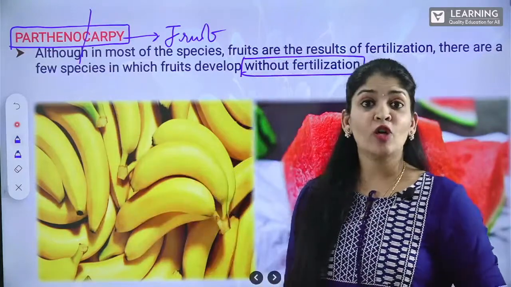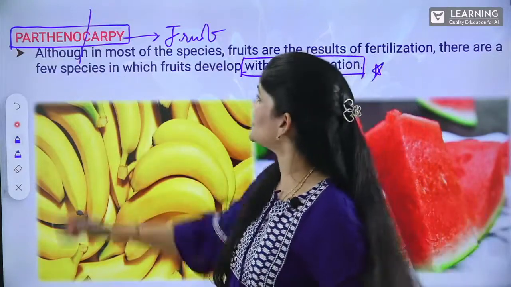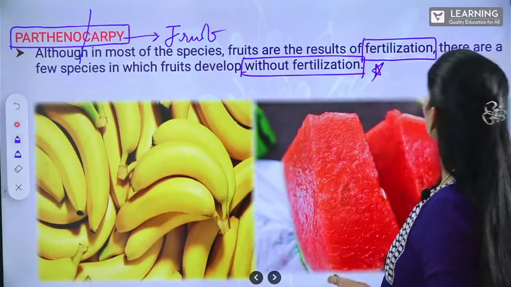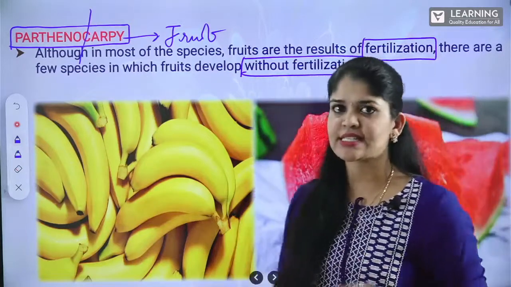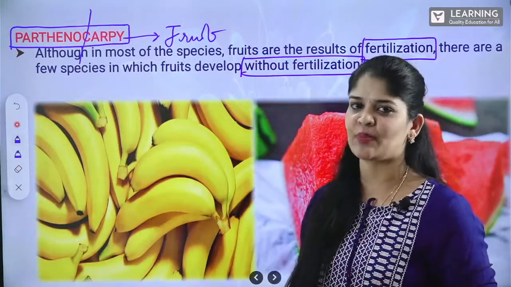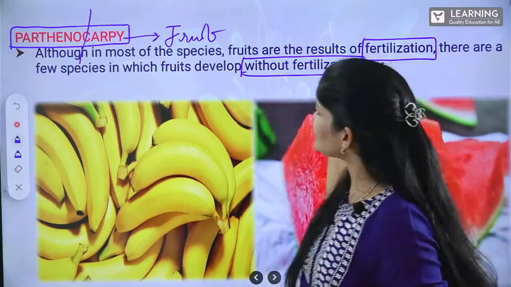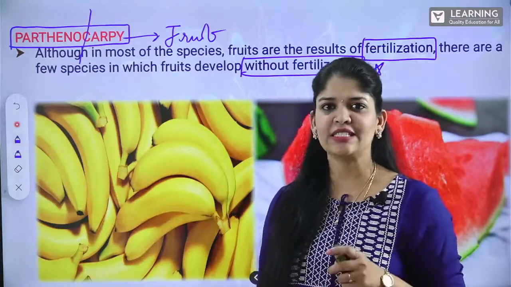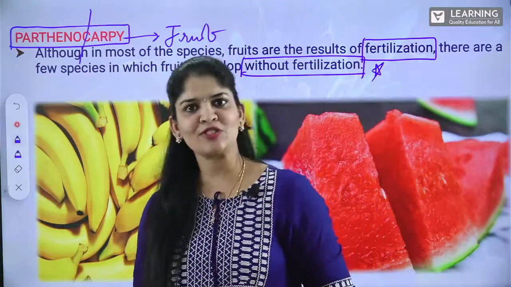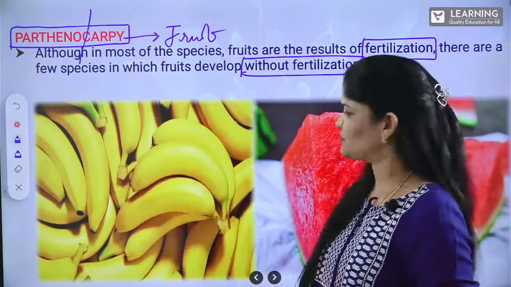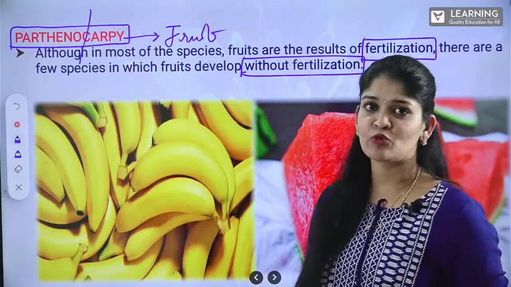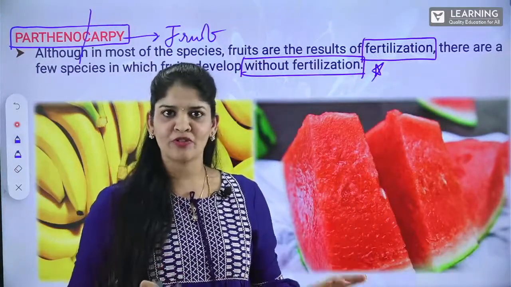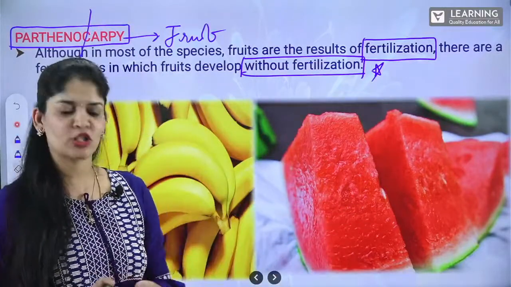Although the involvement of fertilization is very essential, in most species fruits are the result of fertilization. It happens everywhere. But there are some exceptional cases, some species where the production of fruits takes place without fertilization. This mechanism, parthenocarpy, has been used for the production of seedless fruits. The best example of parthenocarpic fruits is bananas, and this technique has been exploited in many ways to produce a large number of seedless fruits like watermelon.